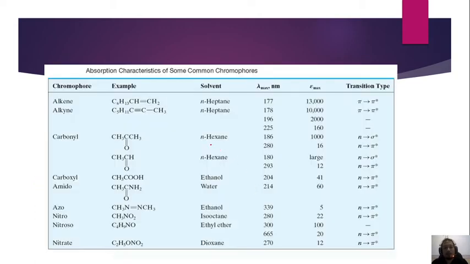So ini adalah absorption characteristic of some common chromophores. Kalau boleh perhatikan, kita ada chromophores for example alkene, kita ada alkyne, carbonyl dan sebagainya. So kalau boleh perhatikan dia punya transition dalam jadual ini ditunjukkan jenis transition type, sama ada from pi to pi antibonding, from N to sigma antibonding dan sebagainya, dan dinyatakan untuk maximum wavelength atau lambda max untuk setiap satu chromophores, dan juga molar absorptivity for each chromophore.